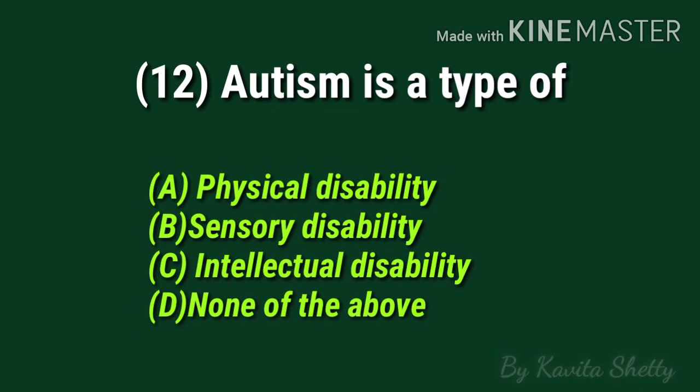So again, we'll move towards our next MCQ, which is MCQ number 12. Autism is a type of, so the options here are physical disability, sensory disability, intellectual disability, and the last one is none of the above. So again, the correct option here is C, which is intellectual disability. Autism is a lifelong developmental disability that affects how a person communicates with and relates to the other people.